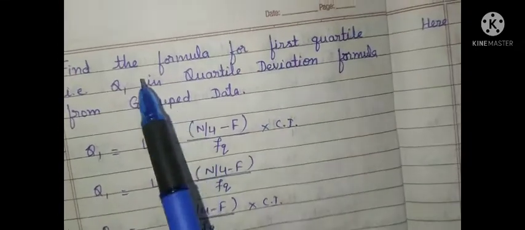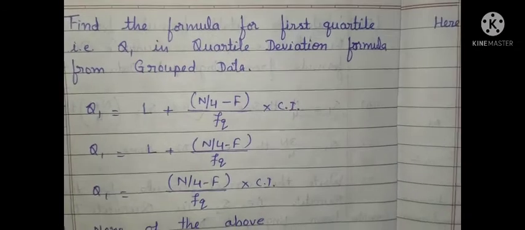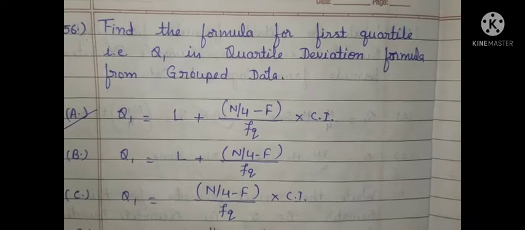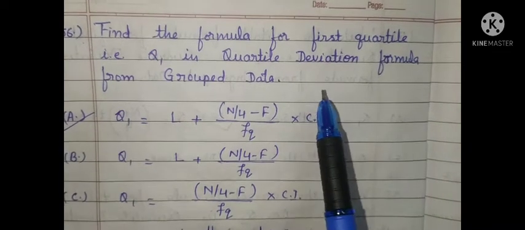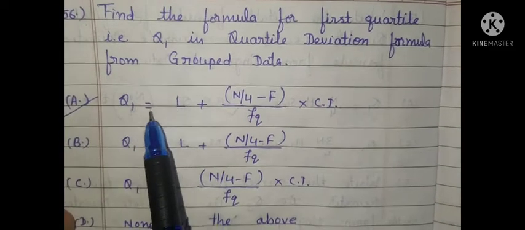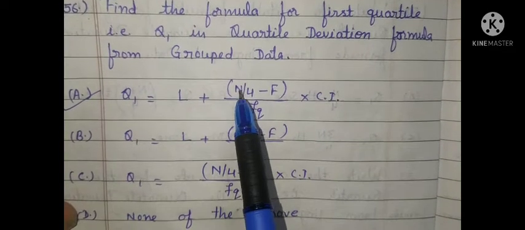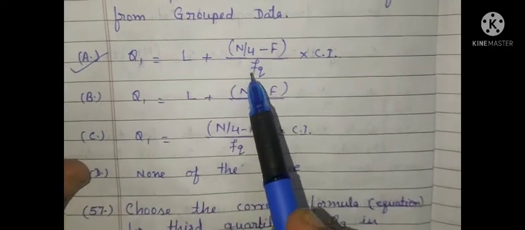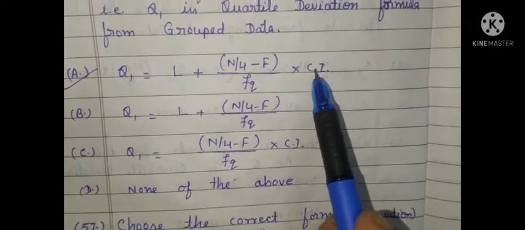Next question. Find the formula for first quartile, that is Q1, in the quartile deviation formula from grouped data. For grouped data, the answer is Q1 is equal to L plus n by 4 minus capital F within bracket divided by FQ multiplied by CI.